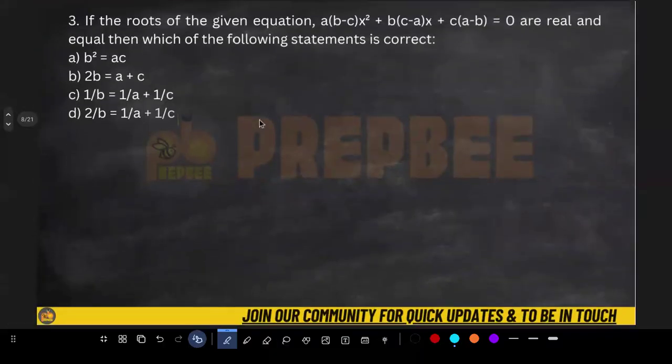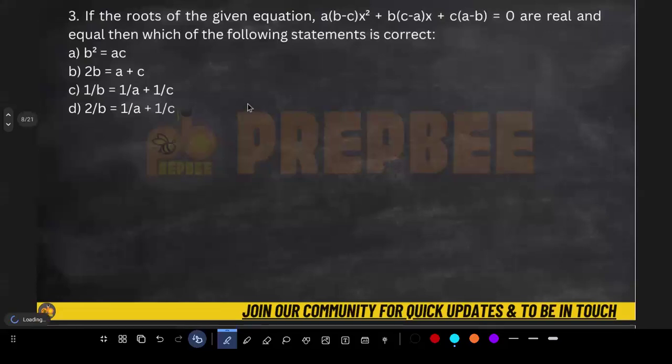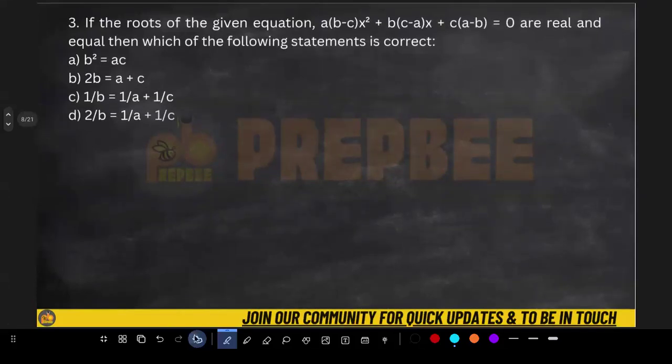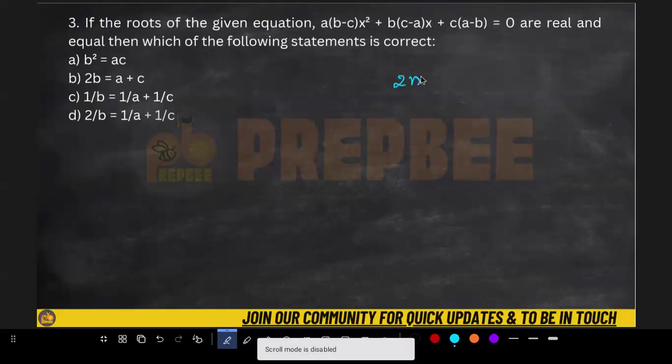Use the formula for the product of the roots, and you can simply get your answer. Let's jump to the next question. This is a good question. I would recommend you take 2 minutes and try to solve it.